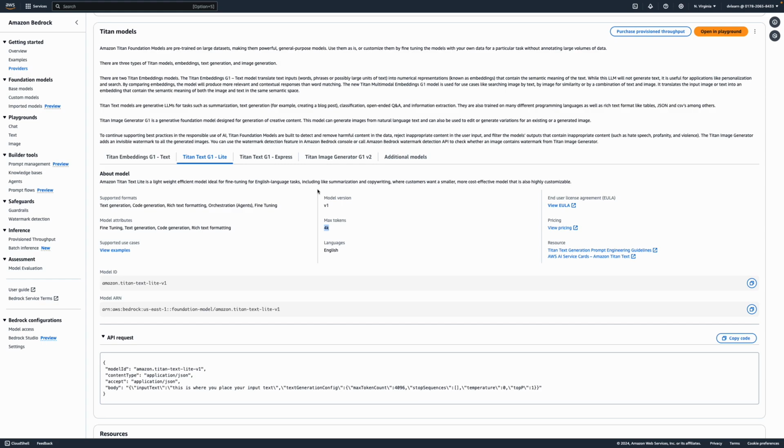For example, if you have a use case where you need to provide a very long input or prompt to the foundation model, or likewise when the model responds with a long response, you are talking about a lot of tokens in the input and a lot of tokens in the response.